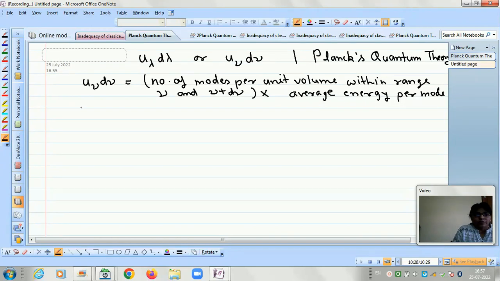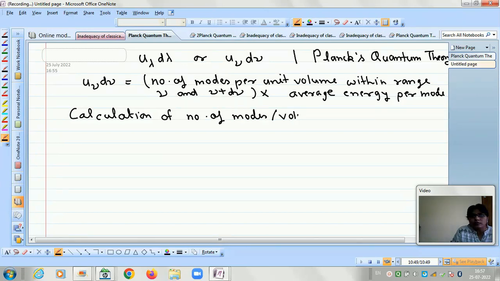So our first step is to calculate the number of modes per unit volume within range nu and nu plus d nu. So now let us put another heading, that is the calculation of number of modes per unit volume within the range nu and nu plus d nu.